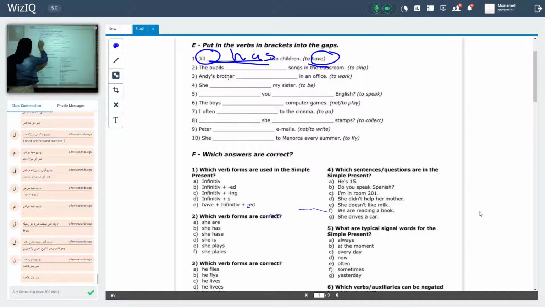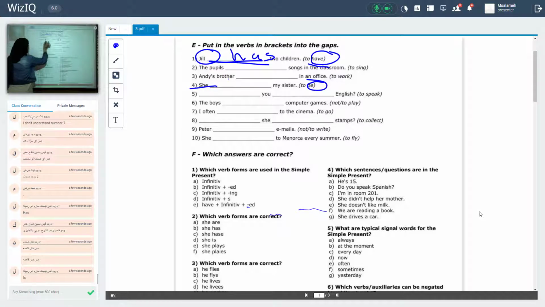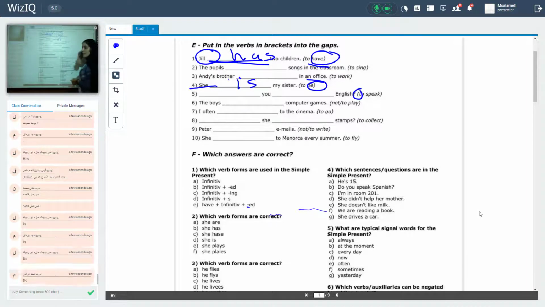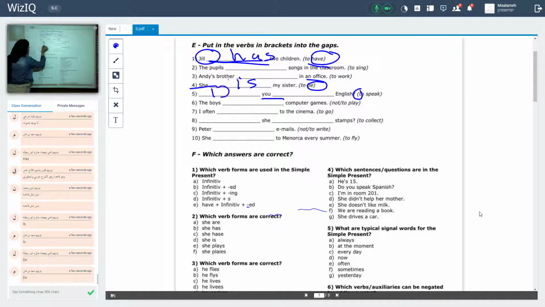Okay, the same thing here. She, my sister. Be. What is the form of be verbs in the present tense? Is, am, are. Are for plural. Is for singular. Here I have she, so is. Number 5, space, you, space, English. And I have a question mark. That means it's a question. You, it's a subject. It's a plural subject. So, do you speak?